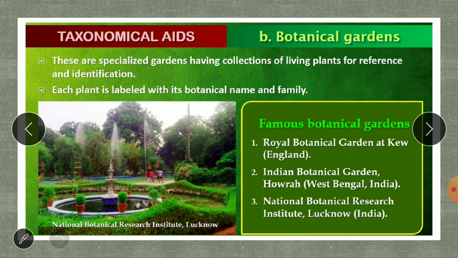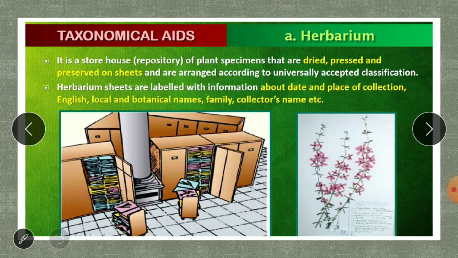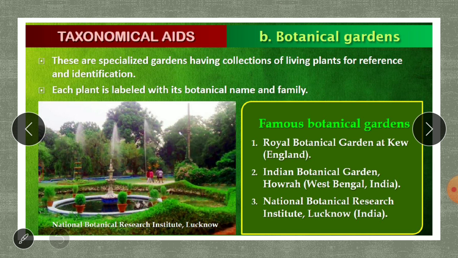Then the second one is the botanical garden. In the herbarium, the plants are not living. They are dried, pressed and preserved on sheets. But in the botanical gardens, these are specialized gardens having a collection of living plants for reference and identification.